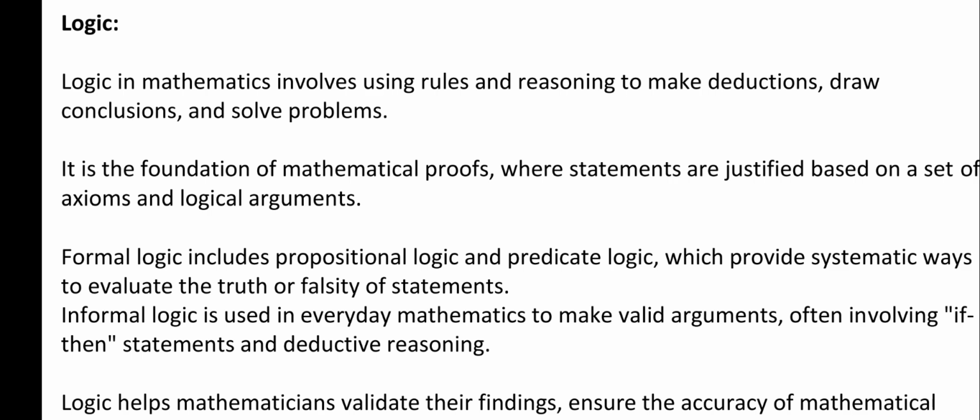Formal logic includes propositional logic and predicate logic, which provide systematic ways to evaluate the truth or falsity of statements. So what does formal logic include? It includes propositional logic and predicate logic, which provide what? A systematic way to analyze or to evaluate whether the statement is true or false, or why it is true or why it is false.